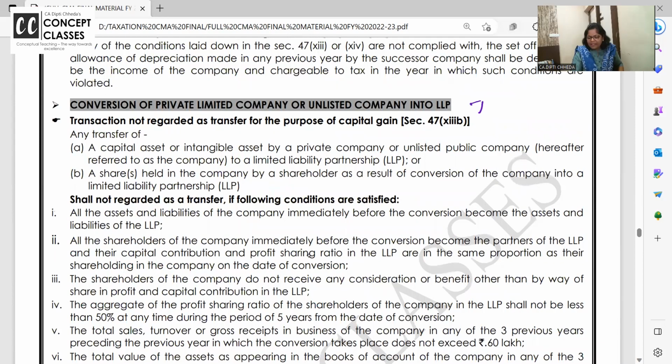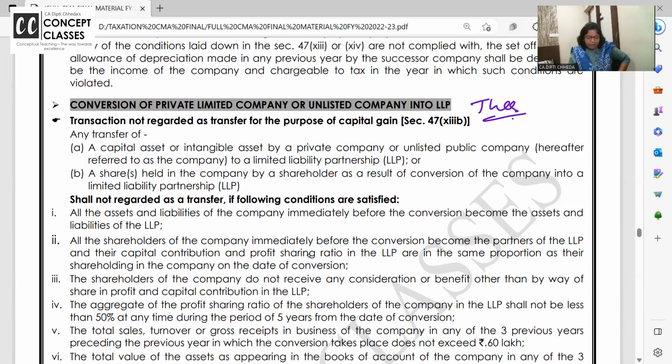I am expecting a theory question on this. Anyone writing with the 2022 syllabus, message below. I'll make a separate video. Model question papers are also there. How is the pattern going to be for the 2022 syllabus CMA final exam? And one major change is for CA students and old CMA students, international taxation is for 30 marks. But in the new syllabus, it is there for 40 marks. So paper pattern and all I will discuss.